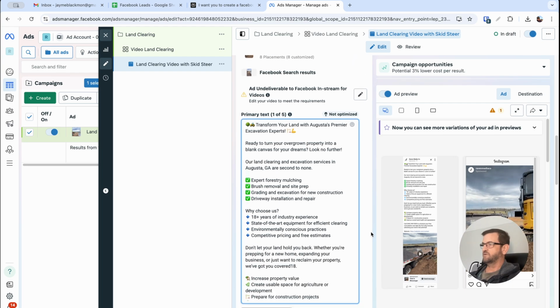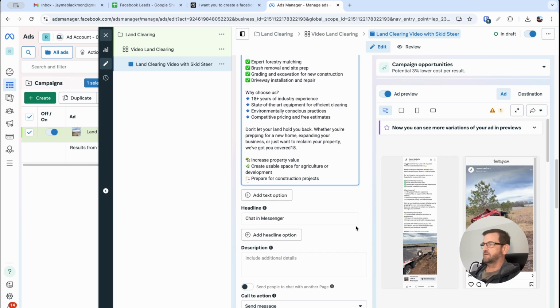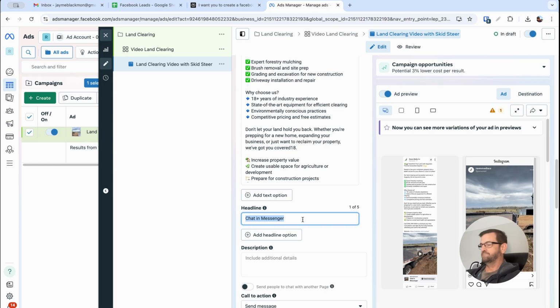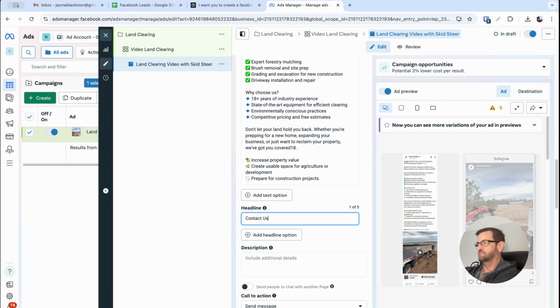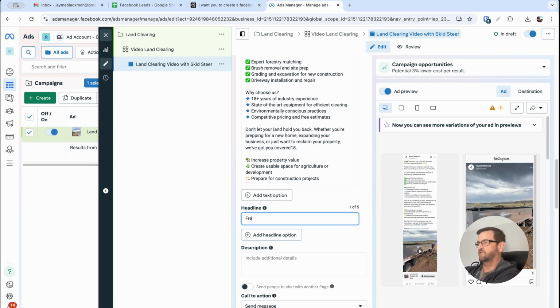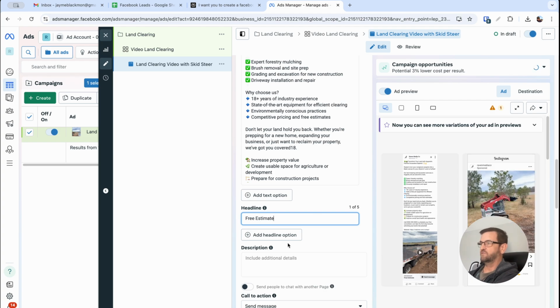And then what you want to do next is you can put a headline here. It says chat in Messenger, or you can put contact us now. You can put free estimate. You can add all sorts of varieties here.